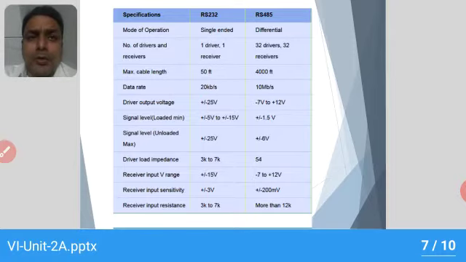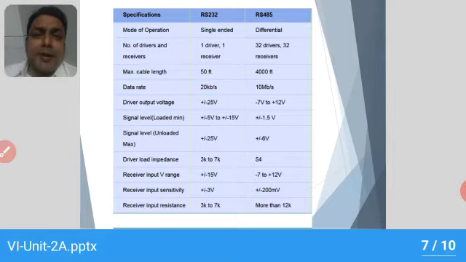Now, you can observe the differences between RS-232 and RS-485. As I referred earlier, the first difference is the mode of operation. RS-232 is single-ended, whereas RS-485 is differential type. Here, the number of drivers and receivers is only one in the case of RS-232, whereas in RS-485 we can connect 32 devices with this format.